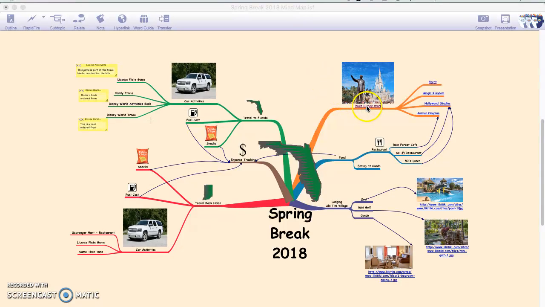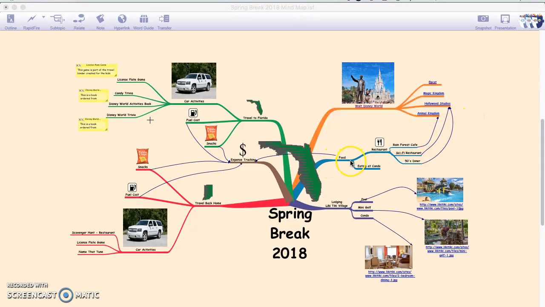Once we're in Florida, we're going to be visiting Disney World. So I included a link here. If they click here, it will take them to the Walt Disney World website. Then sublinks for the different parks there. And each one of these have links to videos in YouTube about the 10 best things to do at each one of the parks. So this gives the kids some things to look into and learn about before we go.